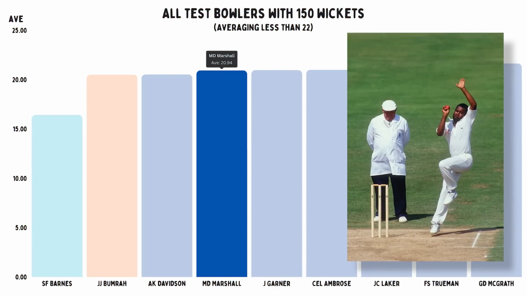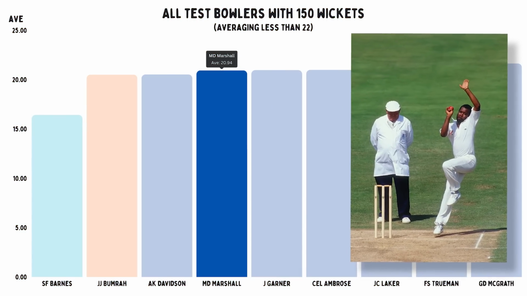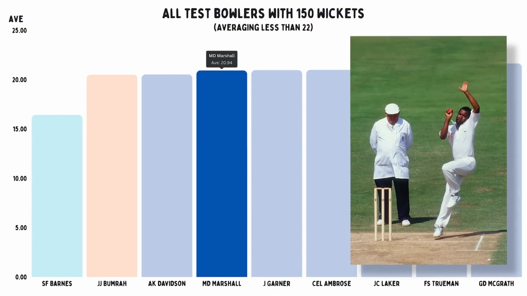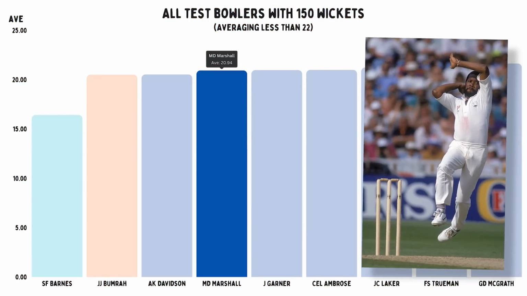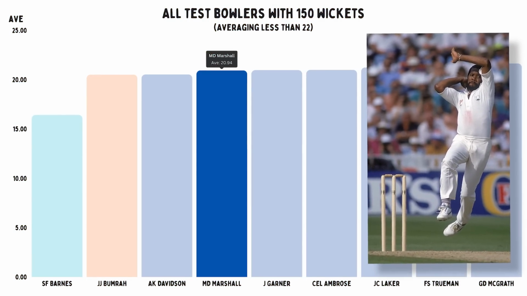There are many people who think that Malcolm Marshall is the greatest fast bowler of all time. He definitely possessed every tool of fast bowling when he played. He could seam it, swing it both ways, be accurate and rapid. And because he was shorter, his bouncer was a different kind of weapon. It skidded, making it almost impossible to get under.